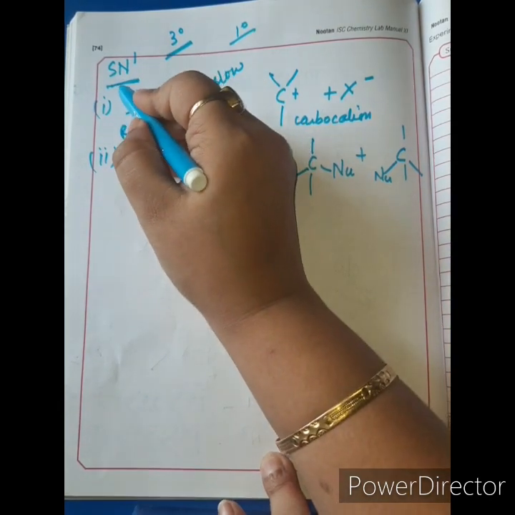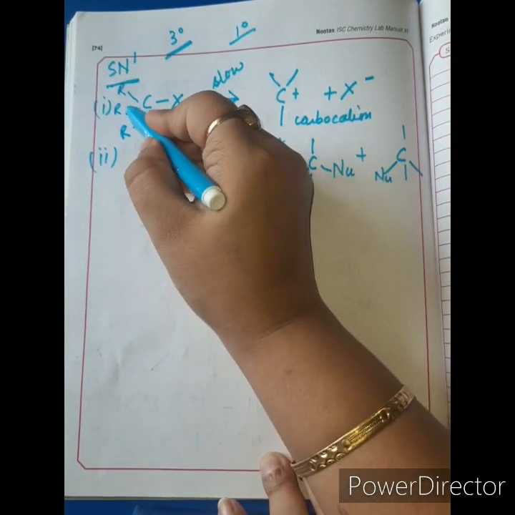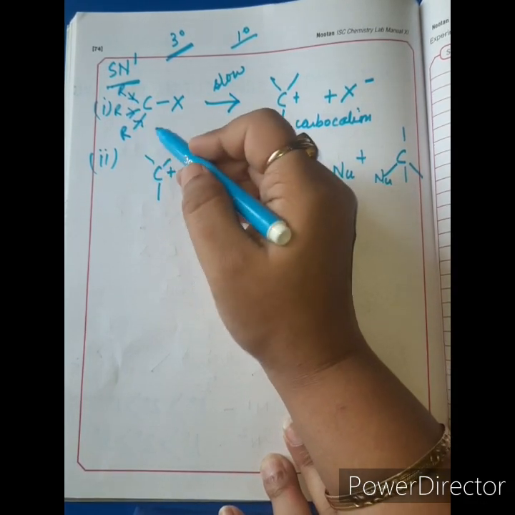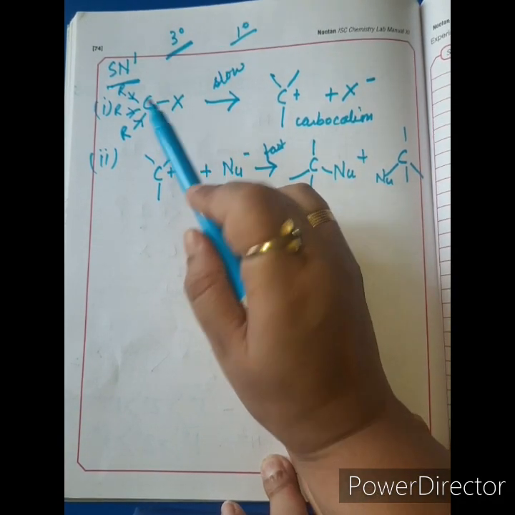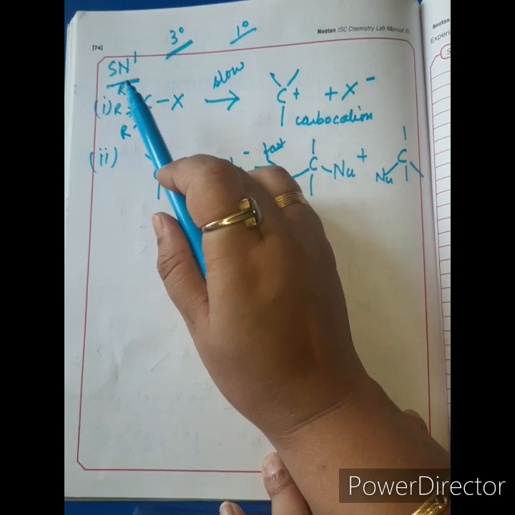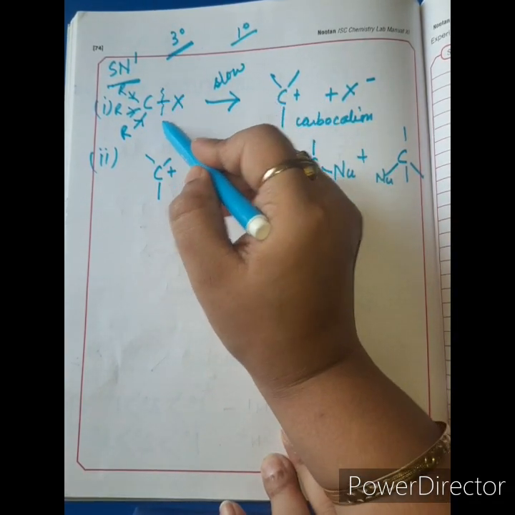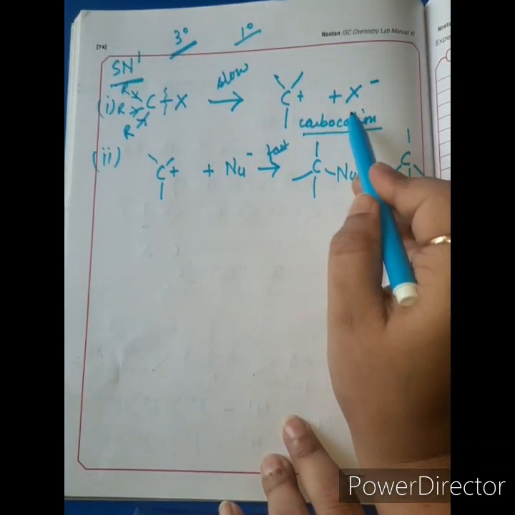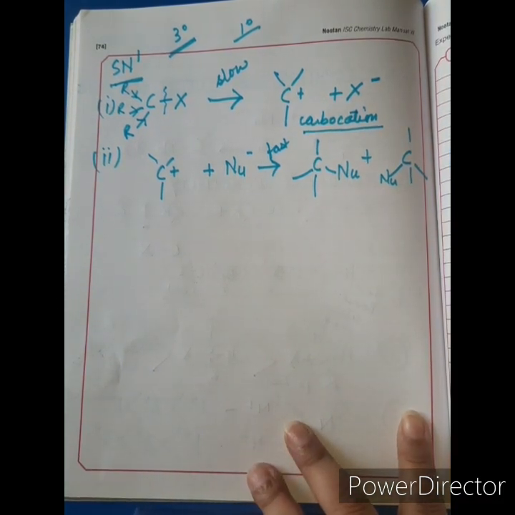But if it is 3 degree, then 3 alkyl groups are present and electron displacement is much greater than 1 degree. So 3 degree haloalkanes, when they are undergoing the substitution nucleophilic reaction, then this bond cleavage is easier and carbocation can be generated fast and comfortably in comparison to 1 degree haloalkane.